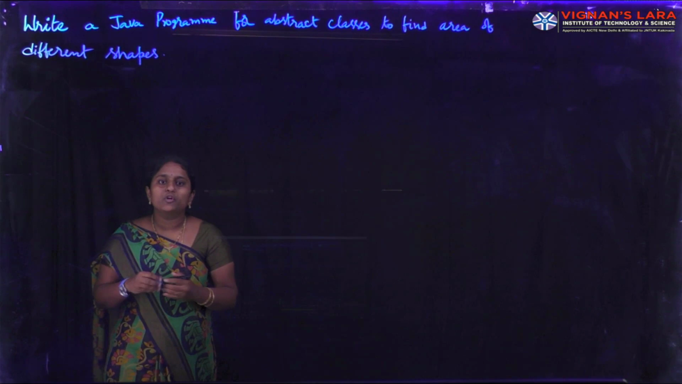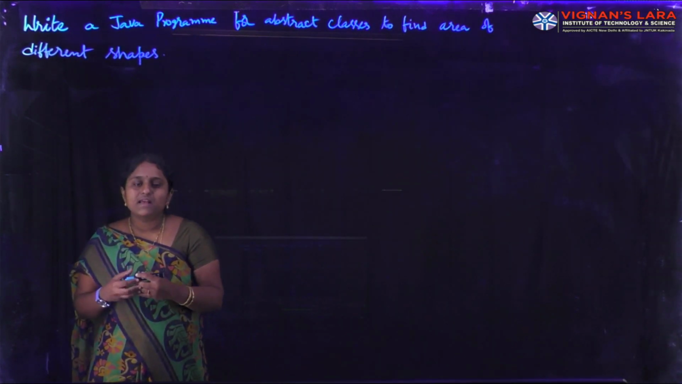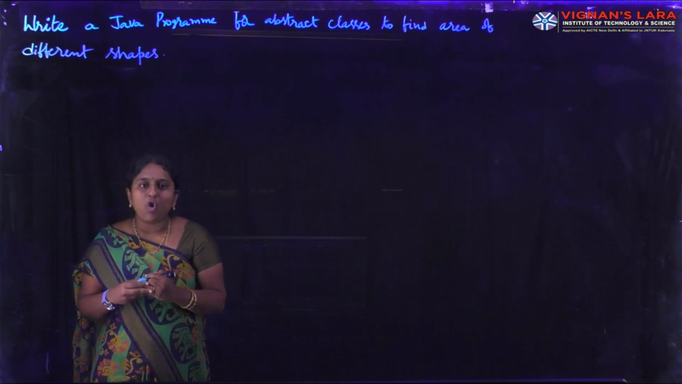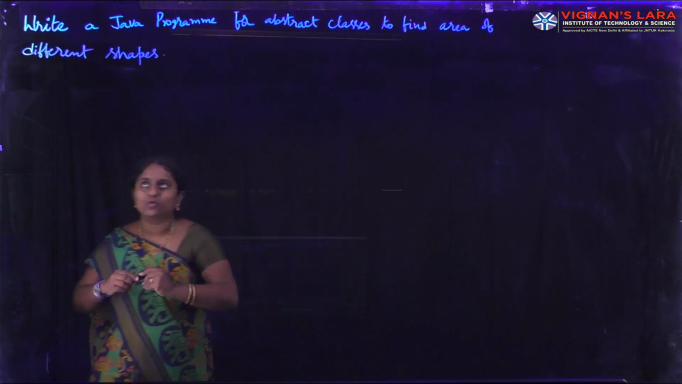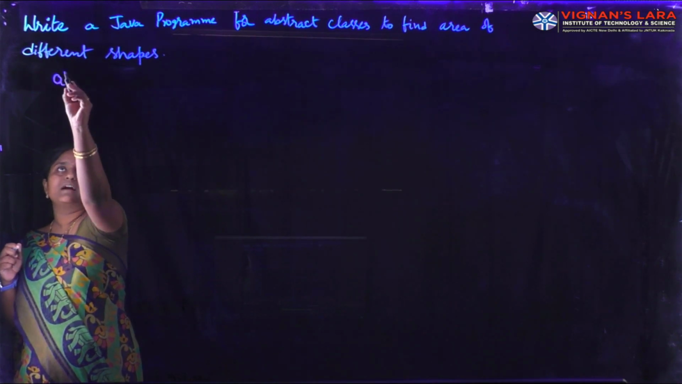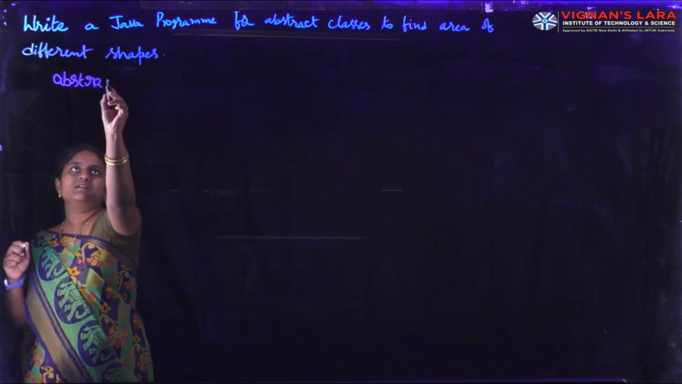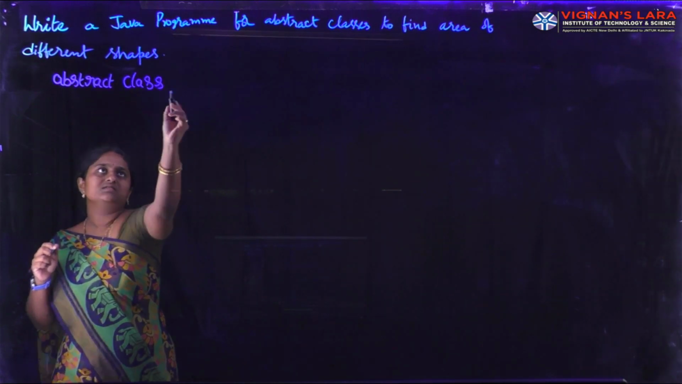Now I am going to discuss another example. Our program aim is to write a Java program using abstract classes to find the area of different shapes. Let us see the implementation of the program. Here I am writing one class, and that class is an abstract class: abstract class Shape.